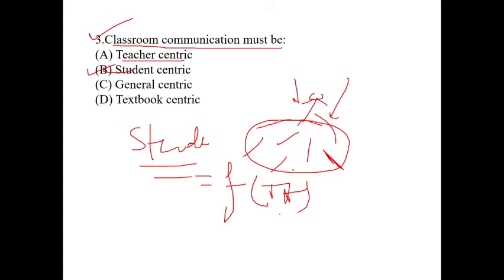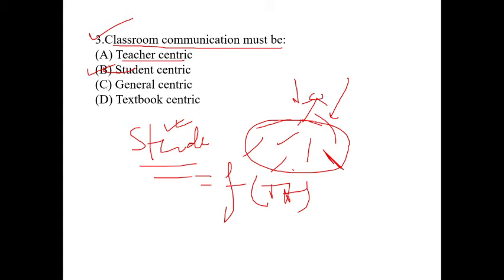The teacher is teaching students on different types of topics. So this type of classroom communication will be student centric, not teacher centric, because students are important and the students are the dependent variable.